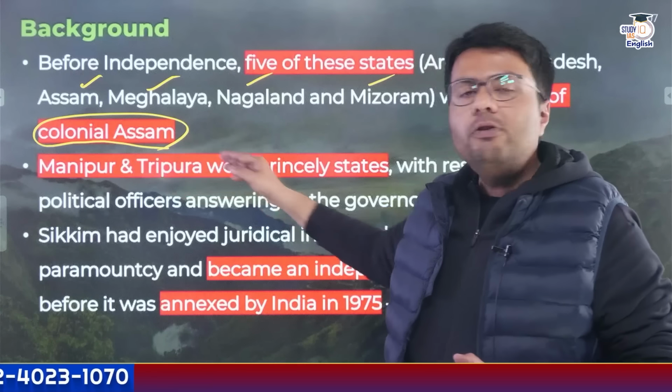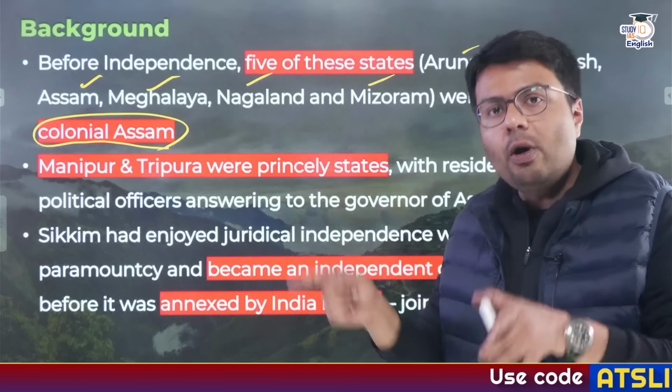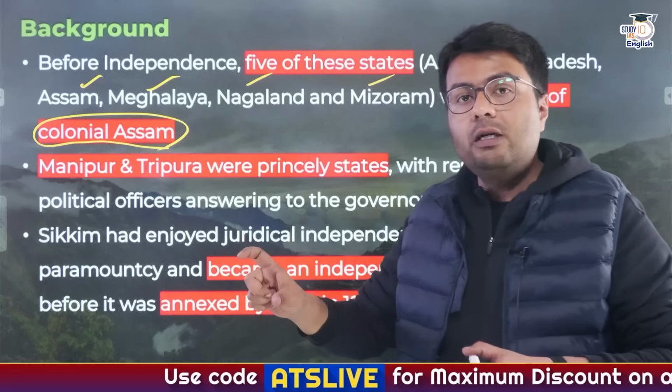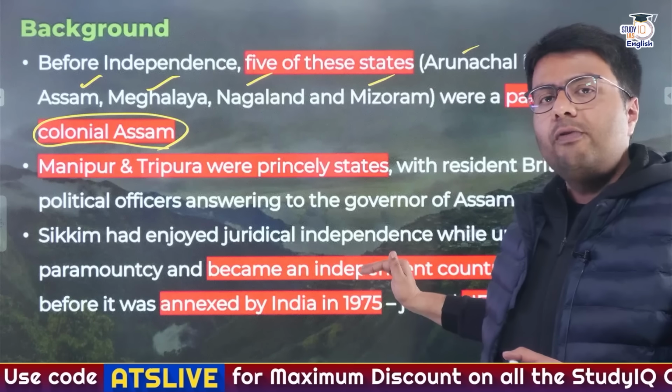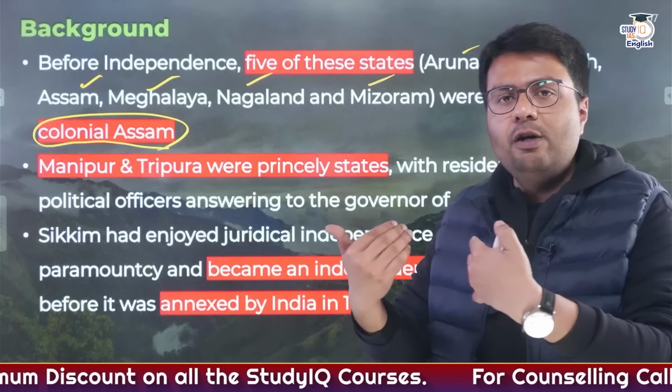Now came Manipur and Tripura. Manipur and Tripura were princely states. So they enjoyed their power under the paramountcy of Britishers, and British officers were posted there who were ultimately responsible to the governor of Assam, but these princely states enjoyed a certain kind of autonomy.